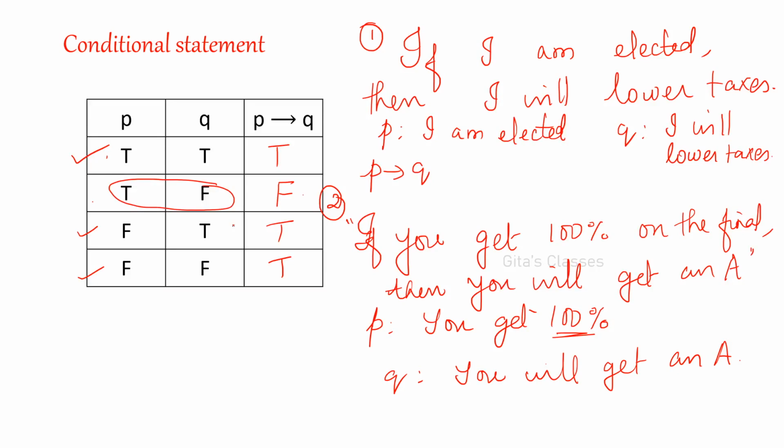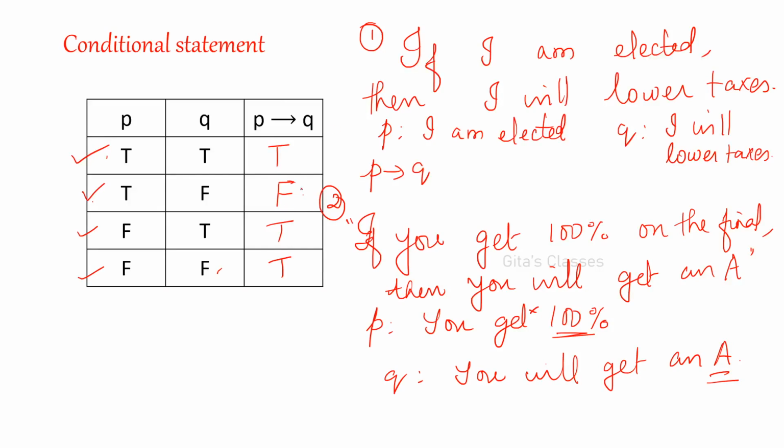If she wants to give, then let them give. You will not feel bad. Even if you don't get it, you will not feel bad. But if you get 100% and the teacher or the university has not given A, then you will feel that you are cheated. Right? That is TF, which will become false.